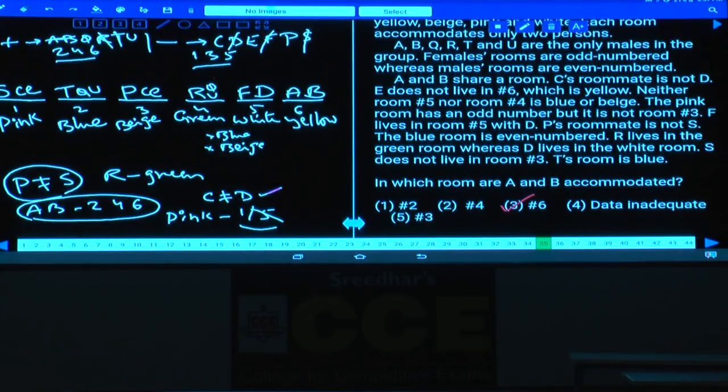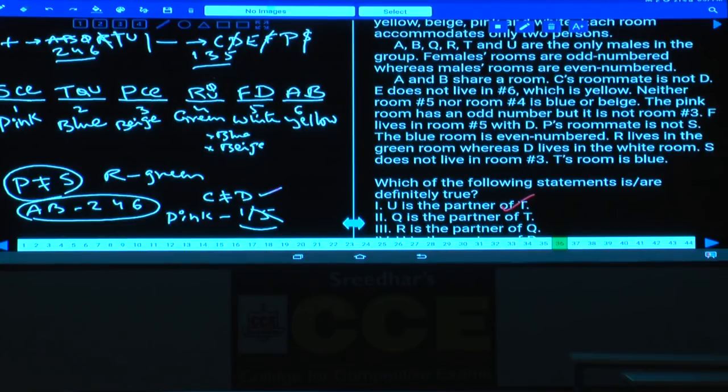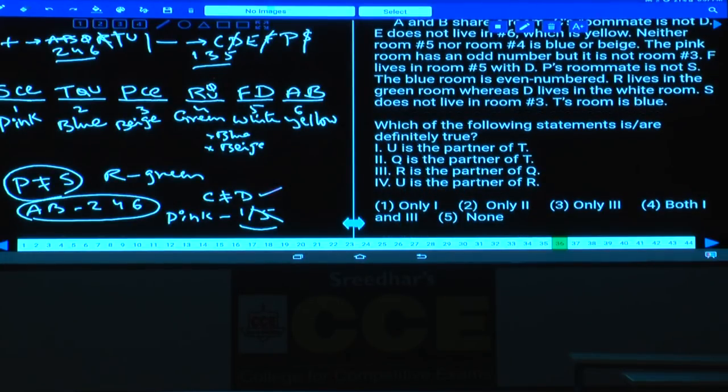Then, which of the following are definitely true? U is the partner of T. Next one, question number 36. U is the partner of T. Is it definitely true? U is the partner of T, may or may not be. We are not 100% sure about this one. Clear?